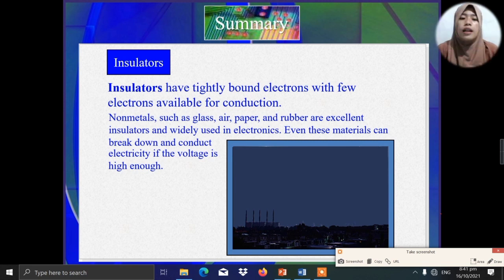So again, the difference between an insulator and a conductor is that the electrons of a conductor are loosely bound to the atom, which is why they can move freely.